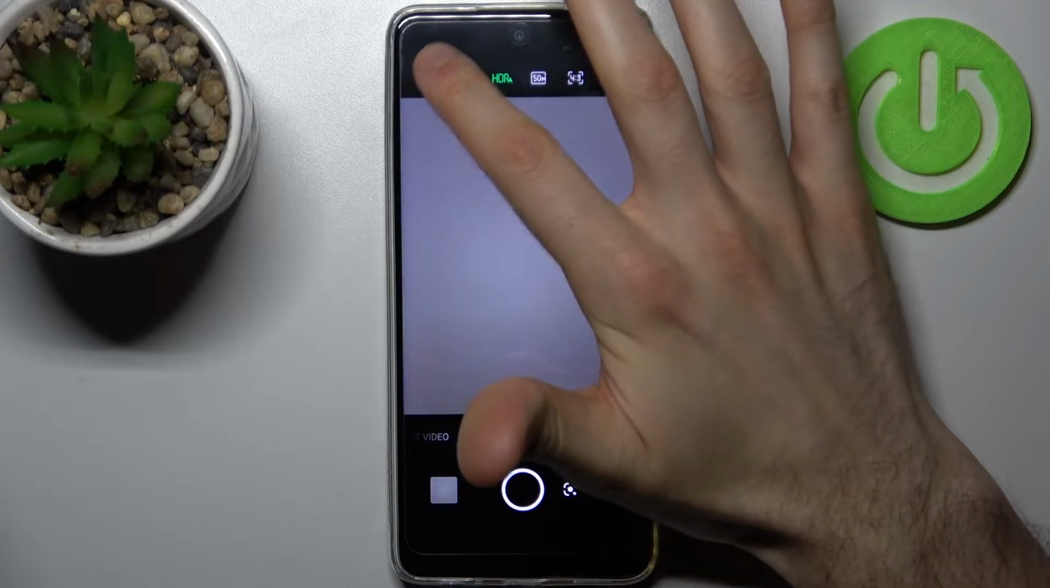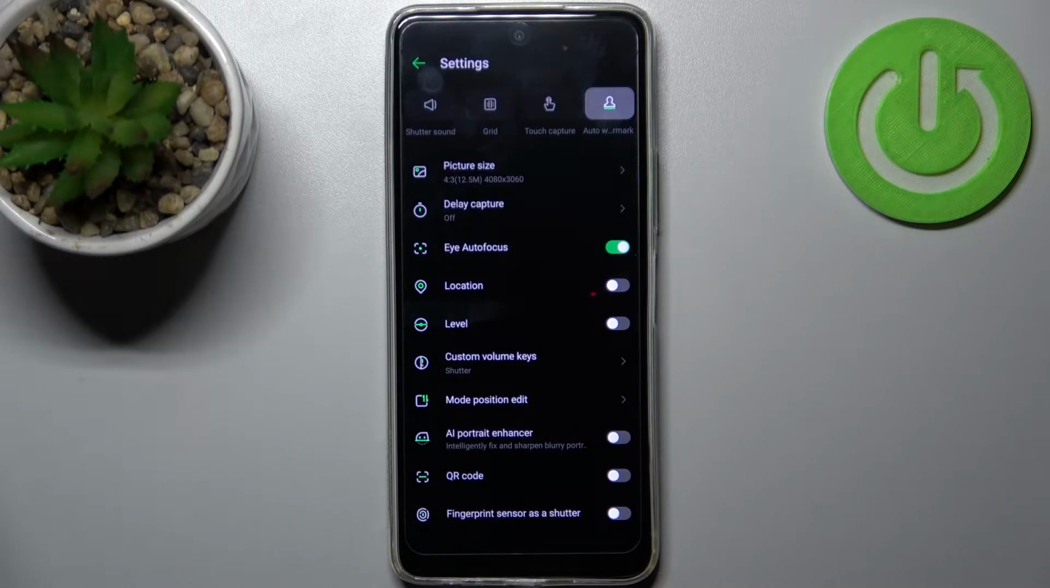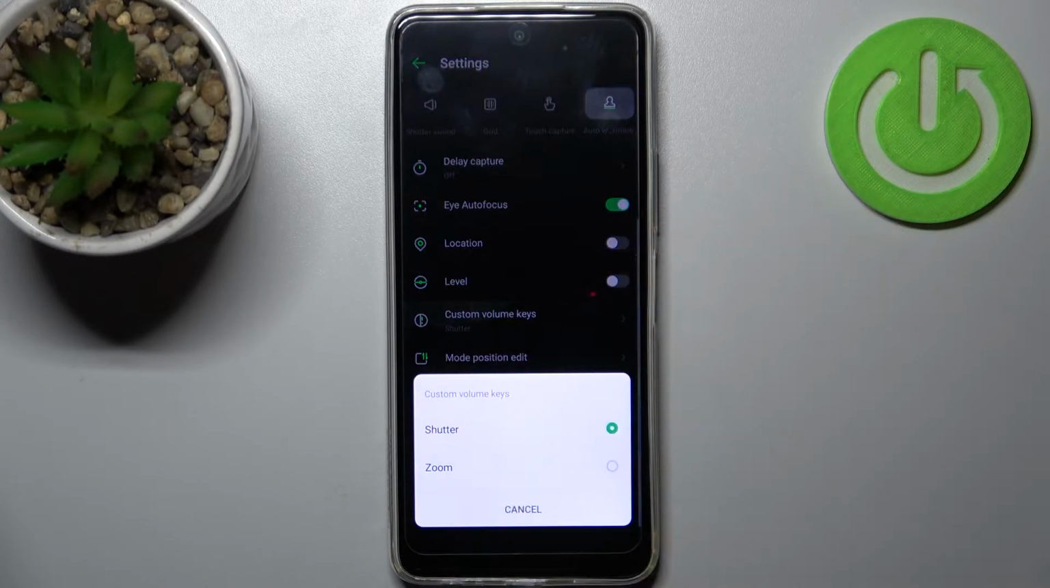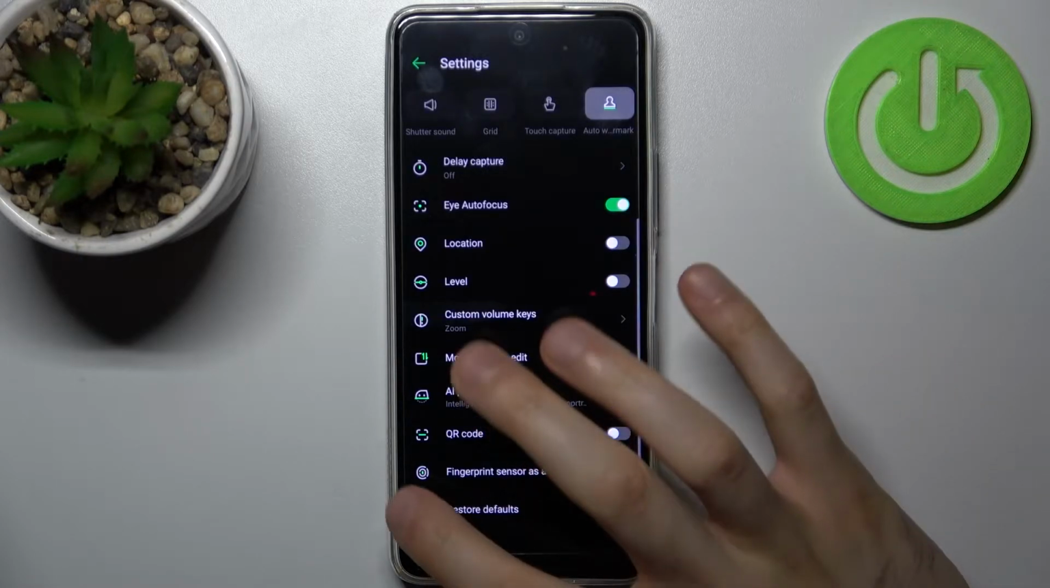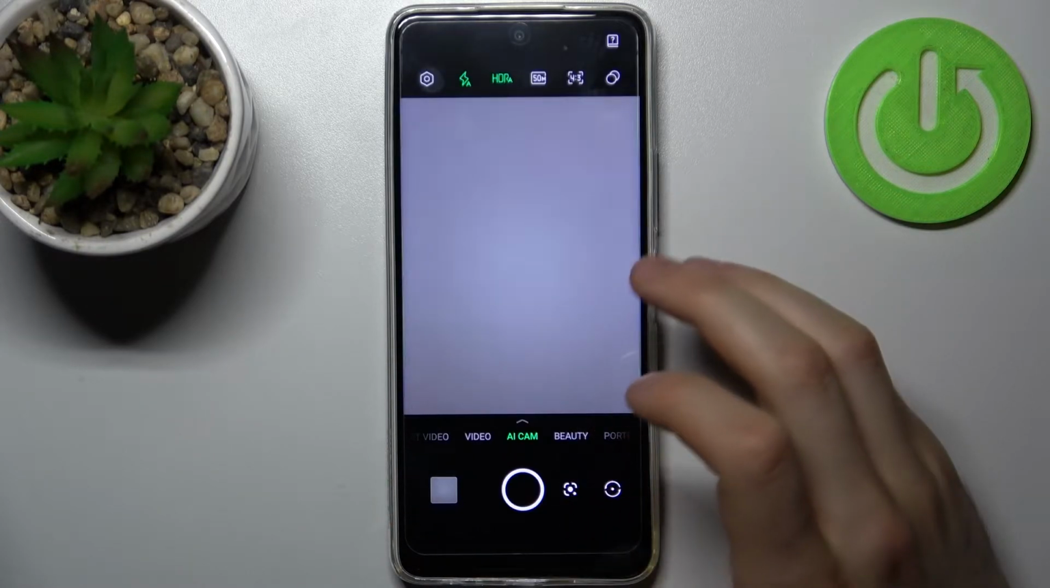then tap on the gear icon to access its settings, and here you have to go to the custom volume keys. You can set it to either shutter or zoom. So let's set it to zoom and try it out.